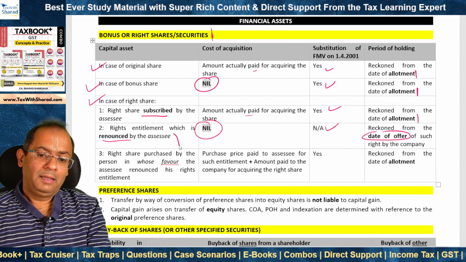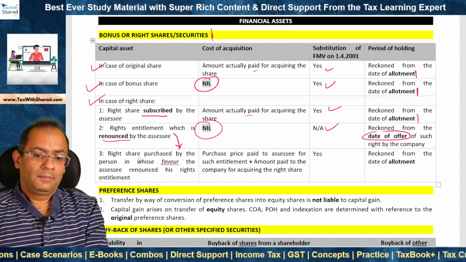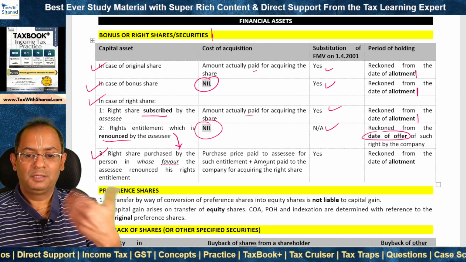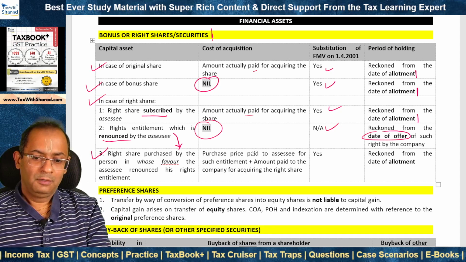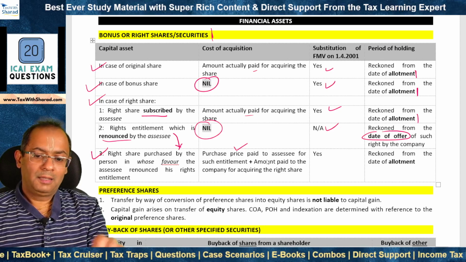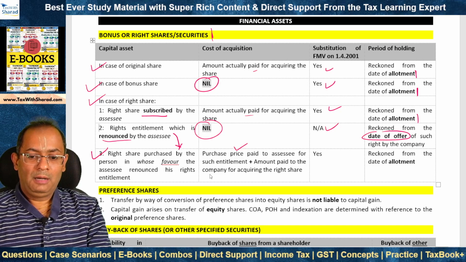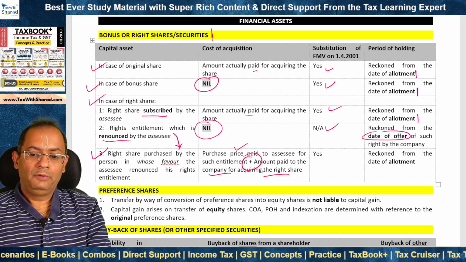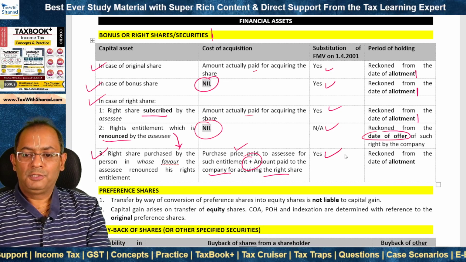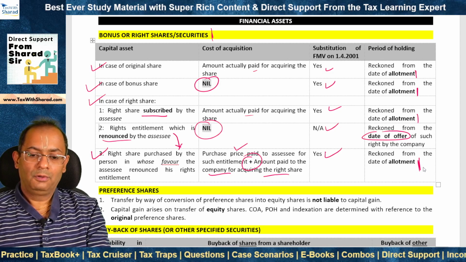What will be the treatment in the hands of the person who acquires the rights entitlement from the assessee? What will be the tax treatment in the hands of such person? So what is the amount that such person will pay for acquiring the right shares? First, he will pay the purchase price to the assessee for acquiring such rights entitlement, right? And then he will also pay the amount to the company for acquiring the right share. So both will need to be aggregated. That will become the cost of acquisition. Substitution of FMV on 1st April 2001 will be available, and the period of holding will run from the date of allotment.